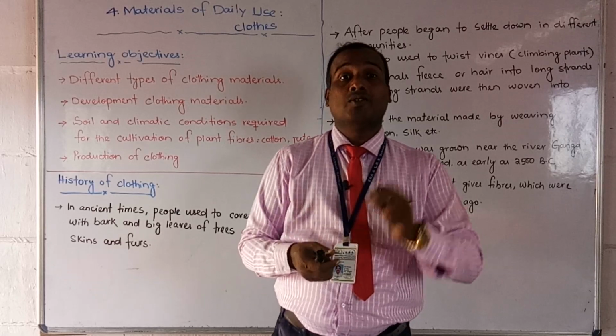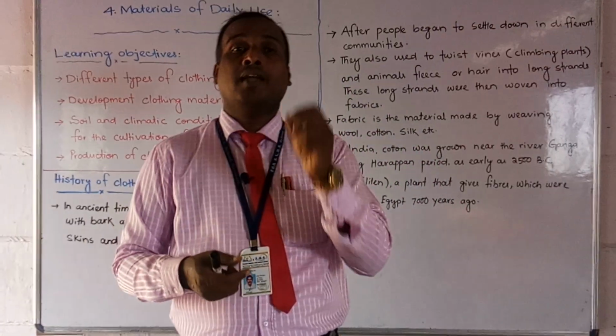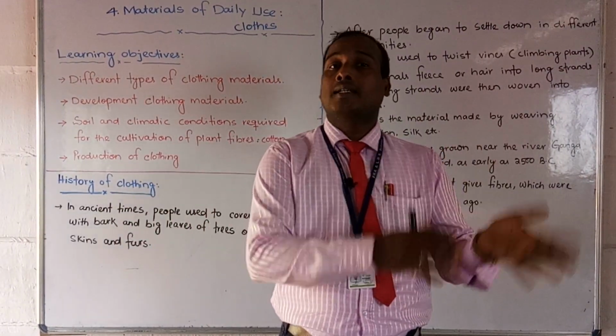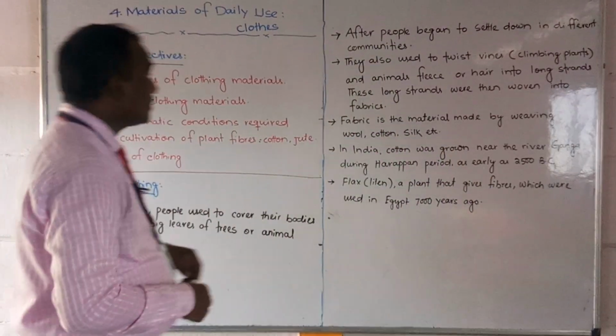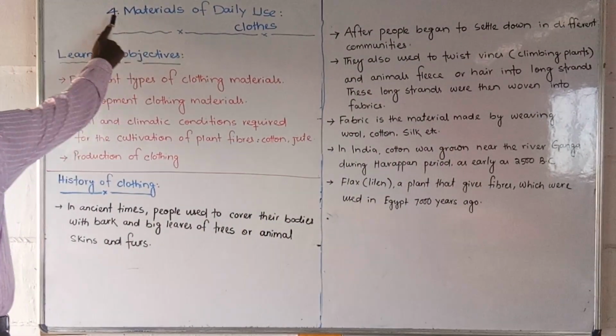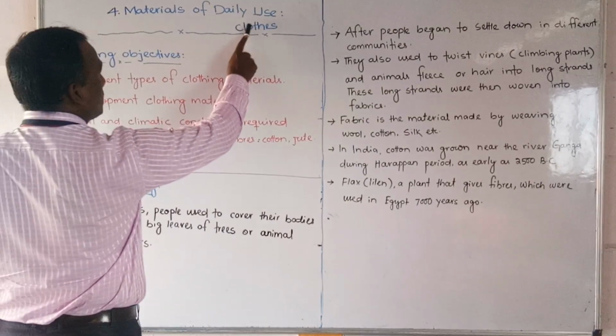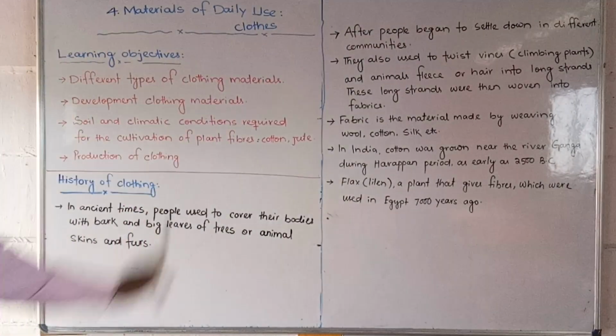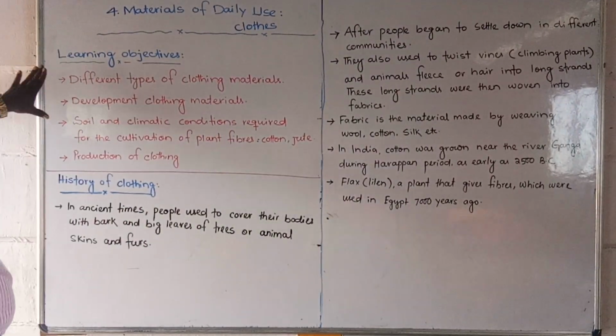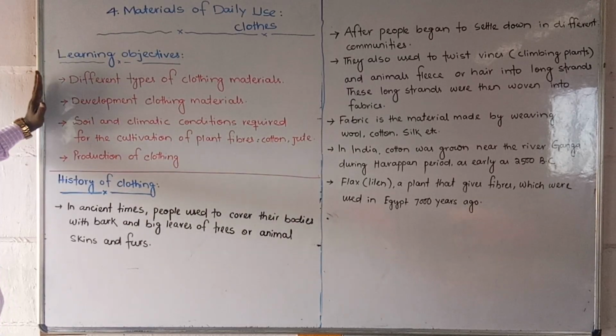So let us first discuss the learning objectives, the main things we are going to learn in this chapter. ठीक है, so look here, students, learning objectives क्या है. The chapter name is materials of daily use, that is, clothes specially, we are going to learn in this chapter. And what are the main points we have to learn?